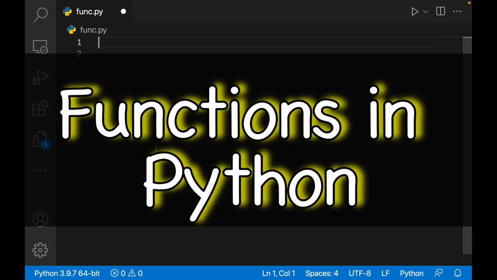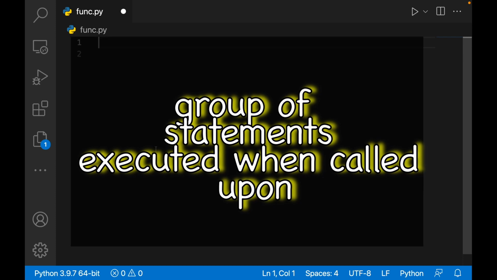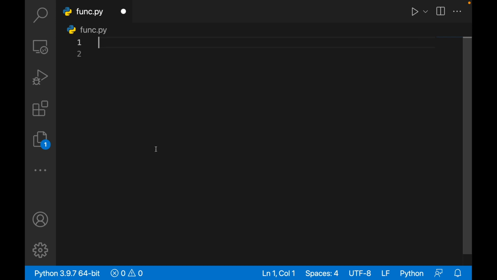So guys, functions are nothing but a group of statements performing a specific task, and these tasks are executed when you call upon that function. When you write a program, let's say you write 100 or 200 lines of code, and you write one function in the beginning, and then the same function is required in the end also. You cannot repeat the same function again and again. So for that purpose, you have functions.